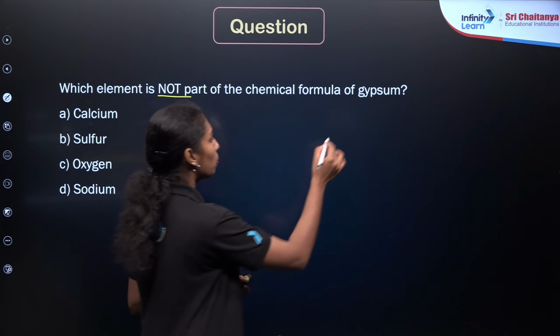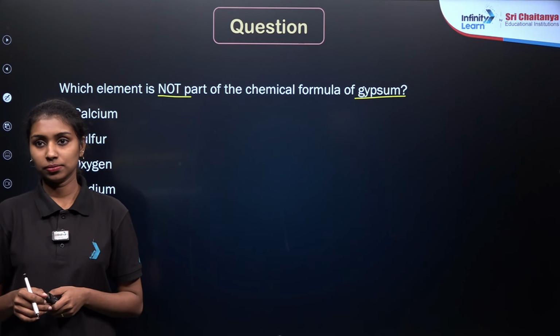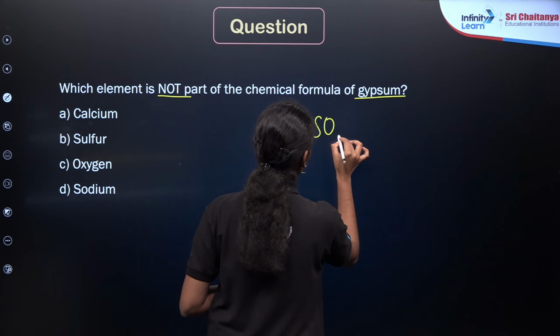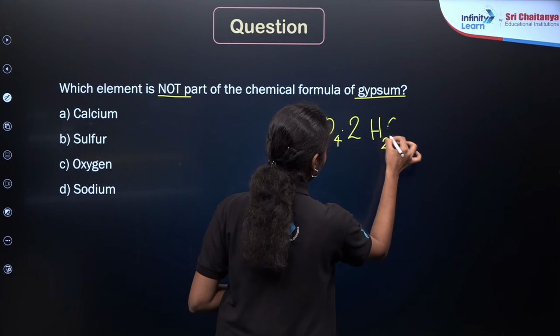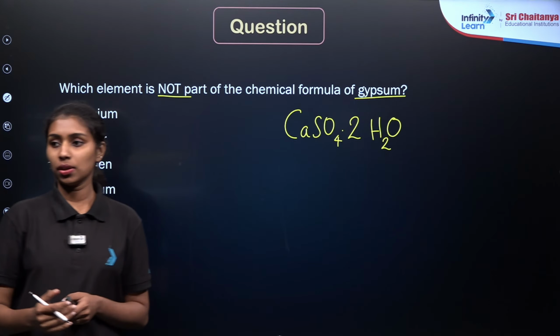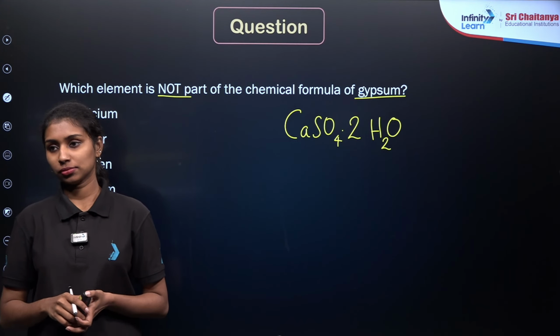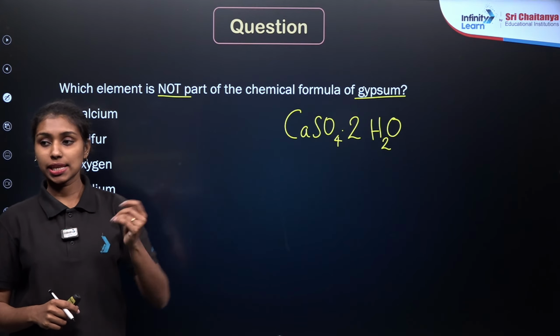So what will be the chemical formula of gypsum? CaSO4.2H2O is known as the gypsum, right?